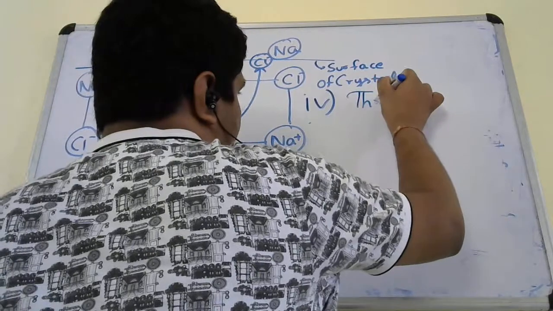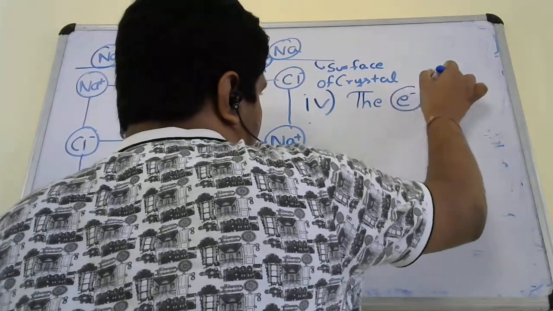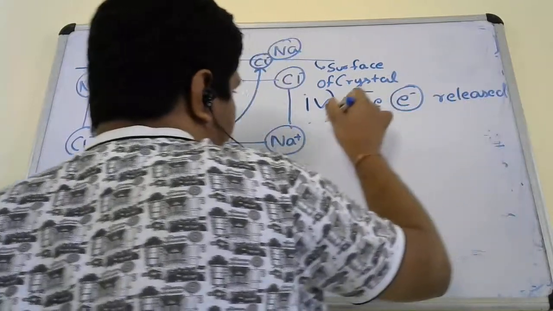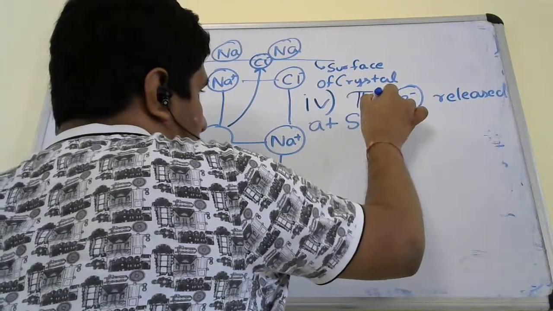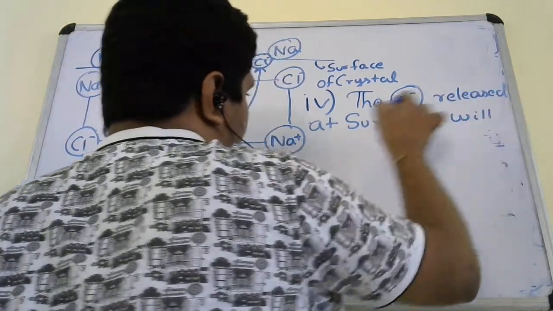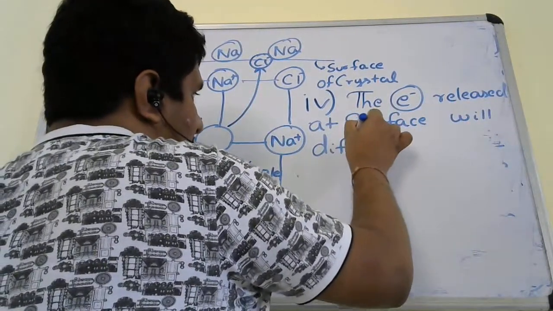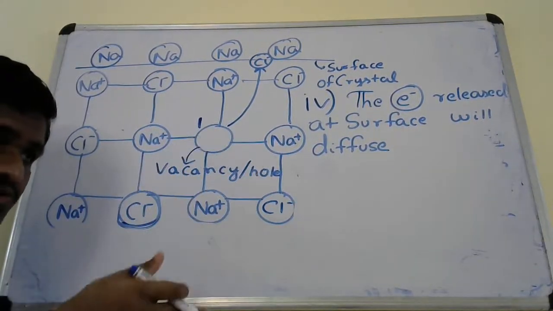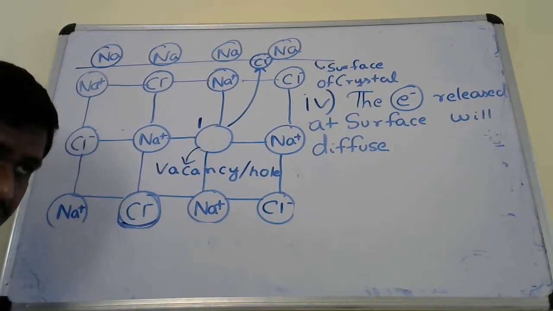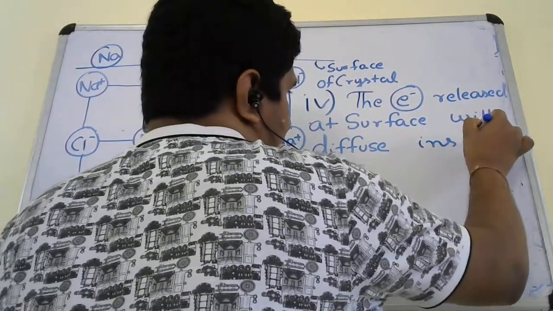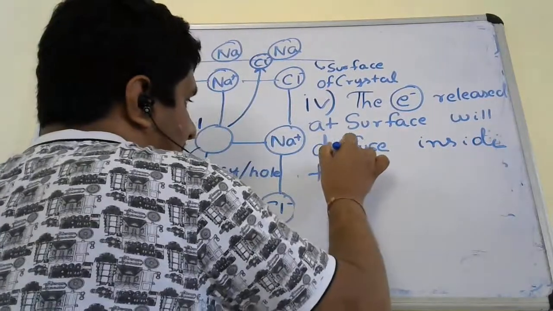The electron released at the surface will diffuse. Diffuse means, as I have also used previously, it will move inside the lattice.